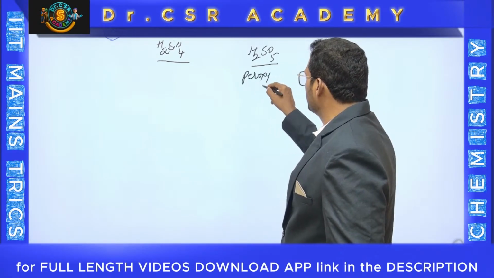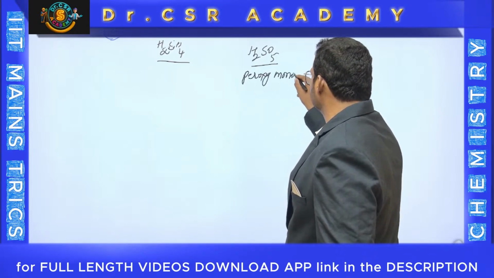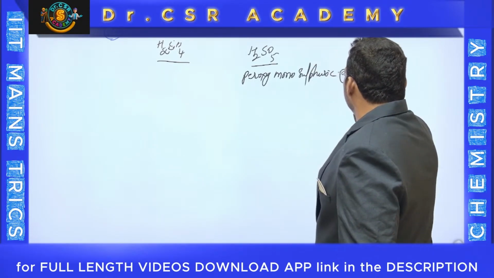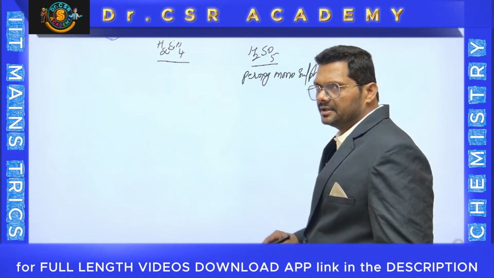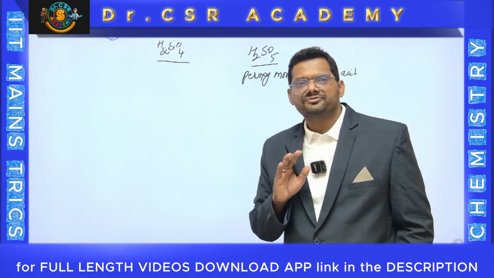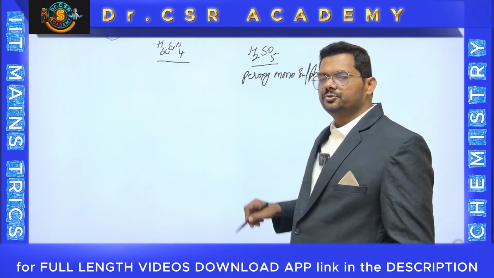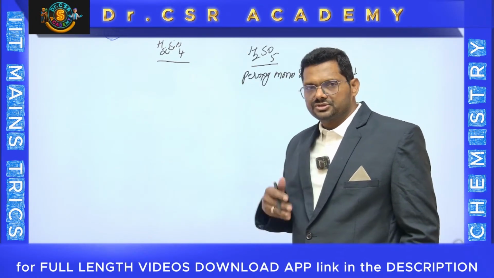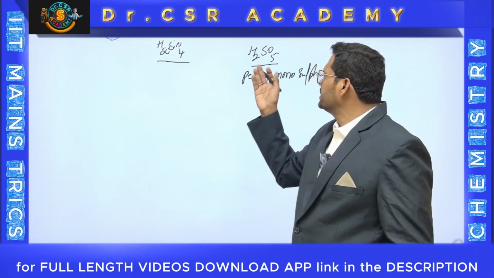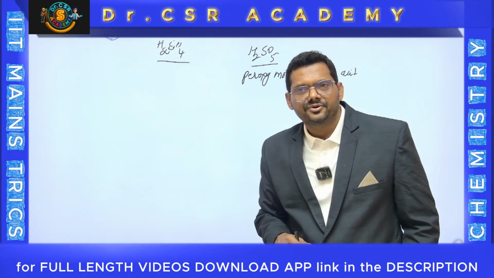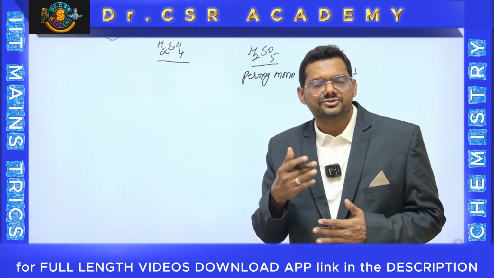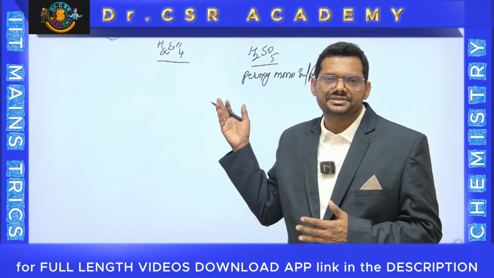This is called peroxymonosulfuric acid. Based on the oxidation state method, what is the sulfur oxidation state? Some students will do it like this: 5 into -2 is -10, plus 2 hydrogens at +2, so -10 + 2, so there should be +8. Students will answer +8. But sulfur's group number is 6, and the maximum oxidation state should not exceed 6. Therefore, it should be 6 only.